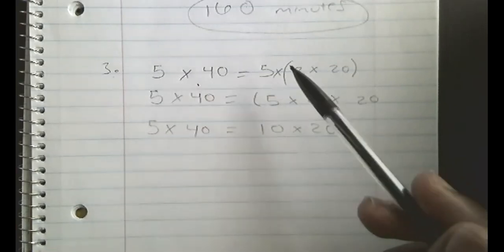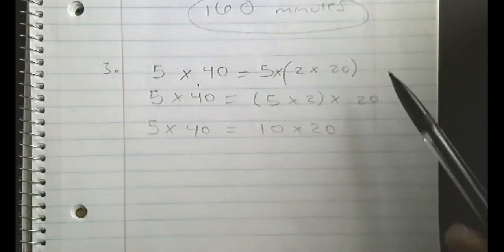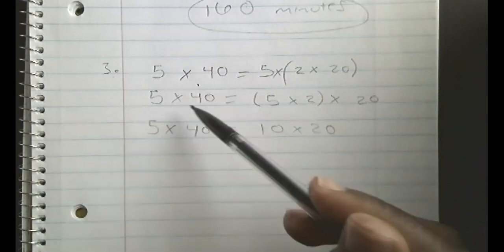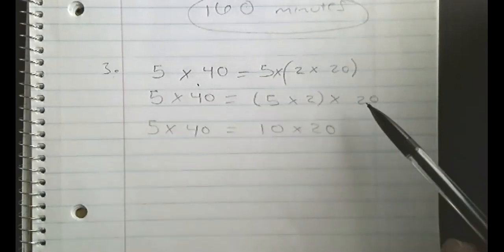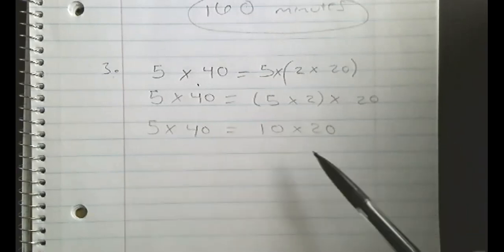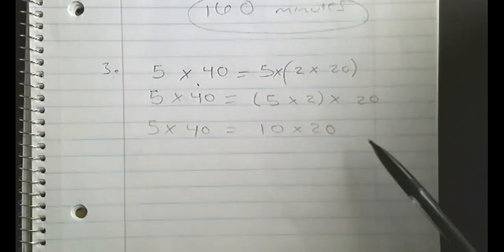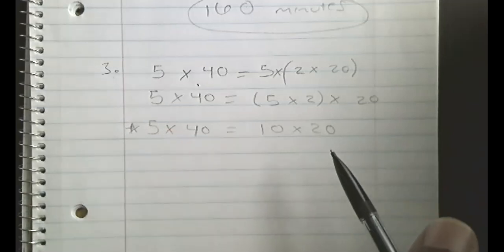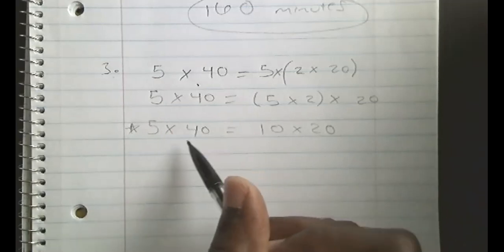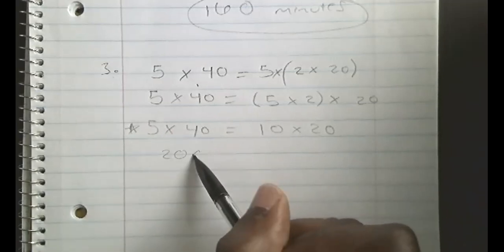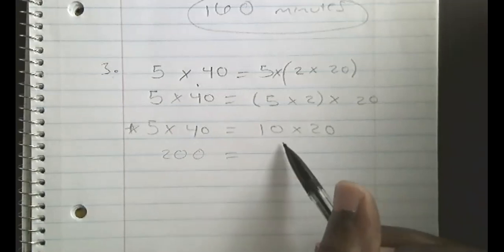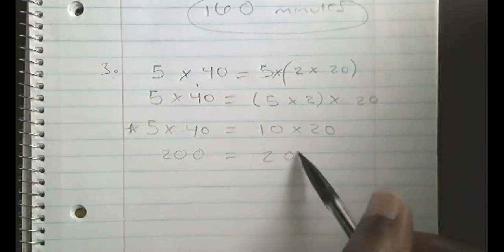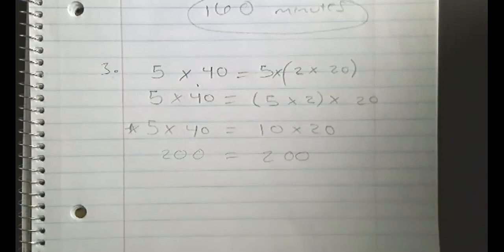So taking a look at my examples that you should have maybe had, maybe 1 or 2 of these. I had 5 times 40 equals 5 times parentheses 2 times 20, okay? And when I solve for these, they will equal each other, okay? 5 times 40 equals parentheses 5 times 2 times 20, okay? And then the simple version, 5 times 40 equals 10 times 20. Now, for those that are more focused on the simplified version, 5 times 40, cover that 0, 5 times 4, okay? 20, bring down my 0, that's 200, okay? 10 times 20, I cover my zeros. I have 2 times 1, that's 2, and then I bring down both zeros, and that equals 200, okay?